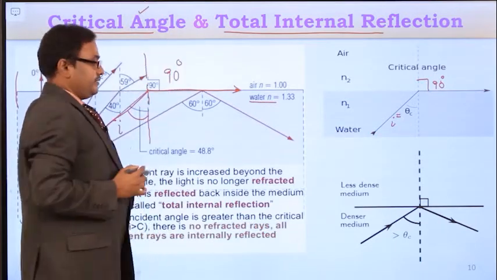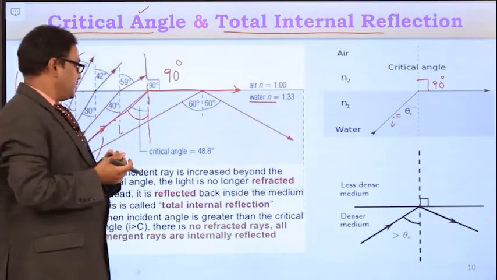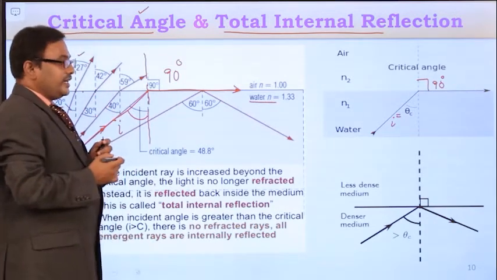Critical angle is completed. And now, what is total internal reflection?